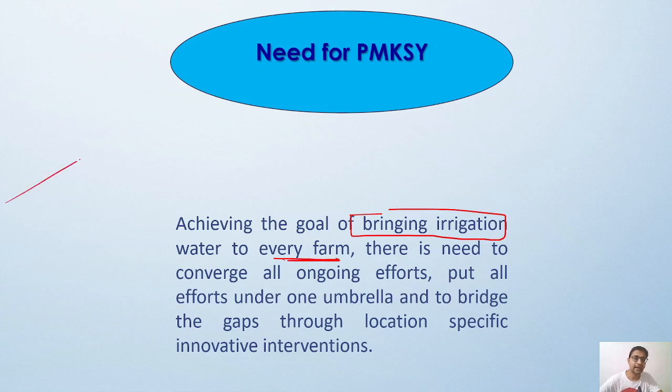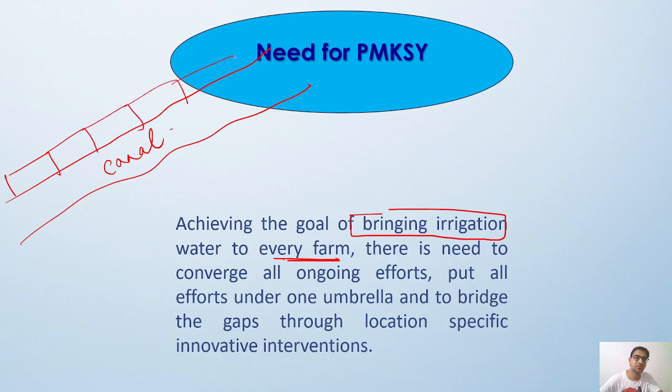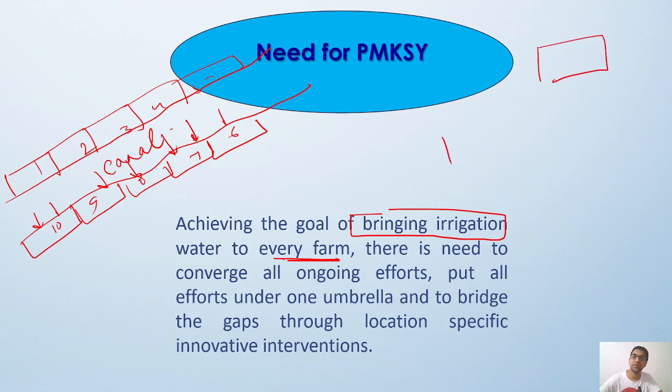You know, there are canals. Like if we have this as a canal, this is one example that I'm giving. Whatever fields are there, field 1, 2, 3, 4, 5, 6, 7, 8, 9, 10, they will easily get the water from the canal because they are near the canal. But what if we have a field over here? How is this canal water going to reach over there? So the focus under Pradhan Mantri Krishi Sinchai Yojana is that we have to bring irrigation water to each and every farm of our country.